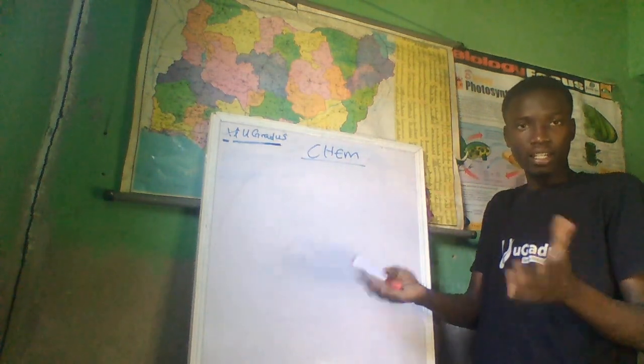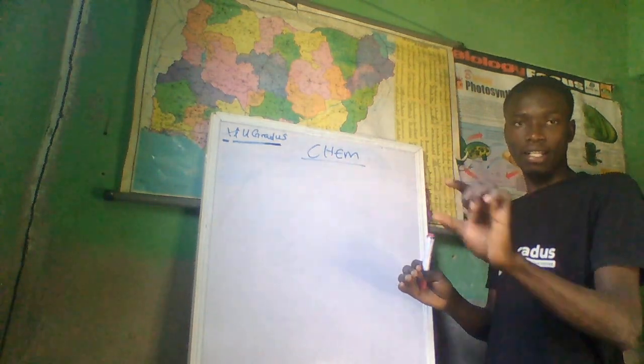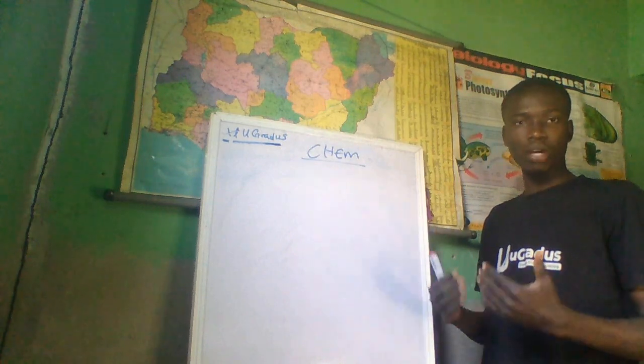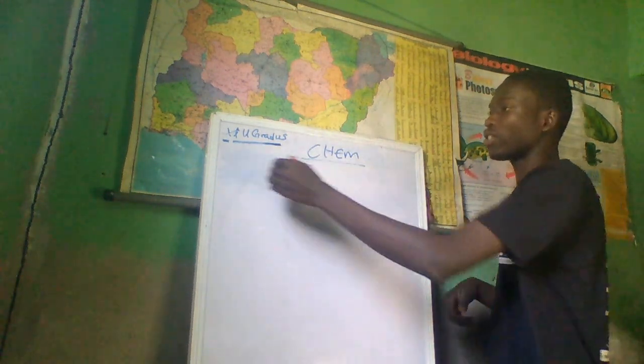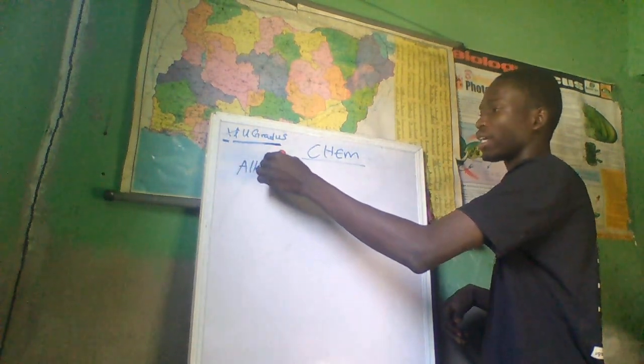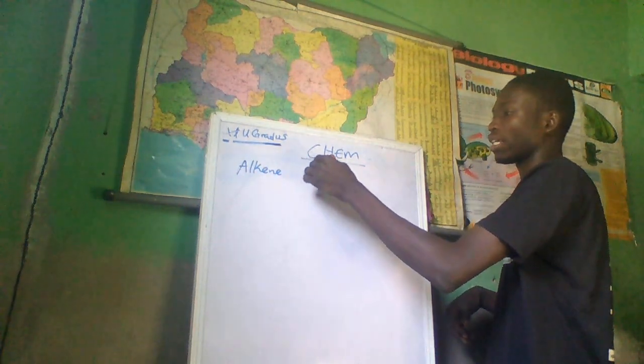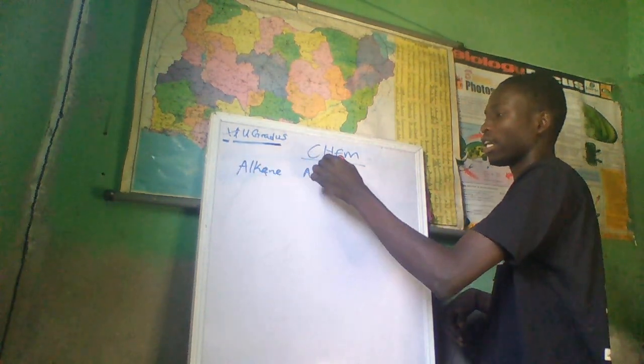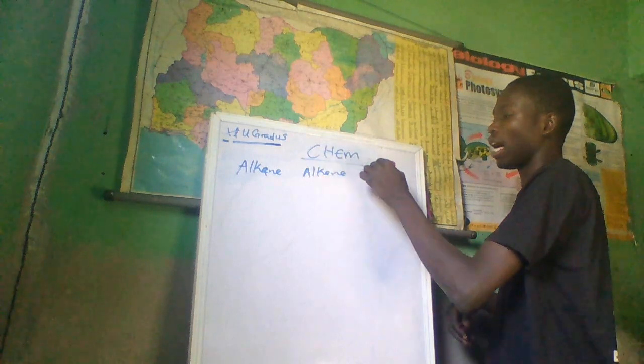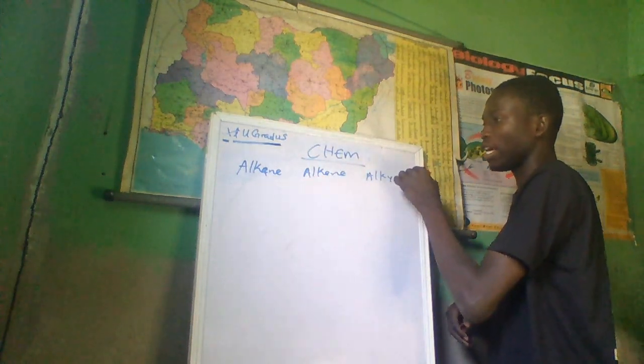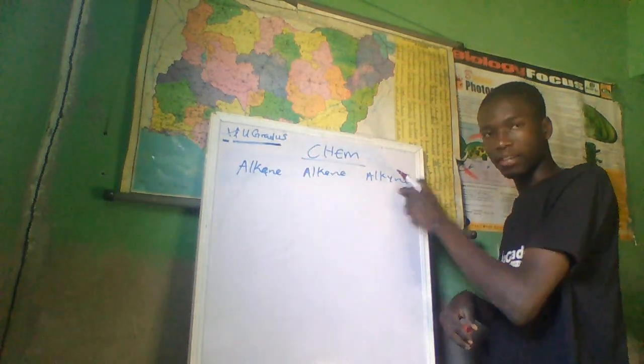They can also be cyclic, but they derive their name from the word fat, aliphar. So that's why we call them aliphatic. And they are just three: the alkane, the alkene, and the alkyne, the ane, the ene, and the yne.